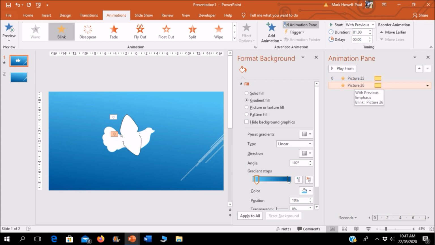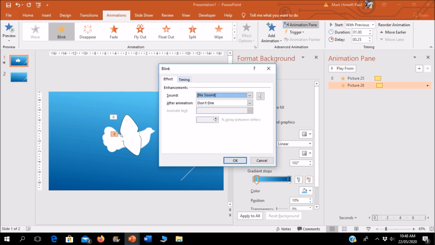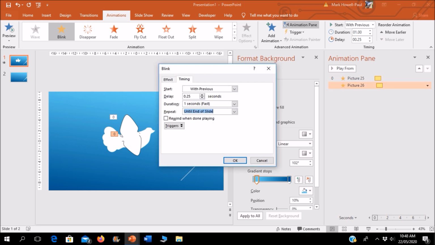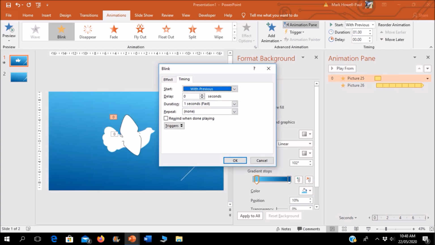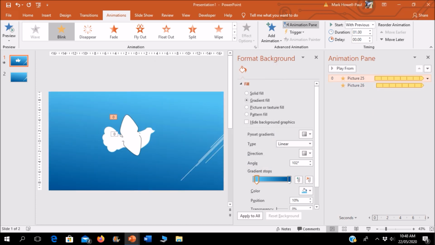And the second one will have a slight delay of 0.25 seconds, and when I go into timing, I'll change that until the end of slide. I'll let it repeat until the end of slide. And of course I can change the duration of the animation, and when we play it, this is what it should look like.